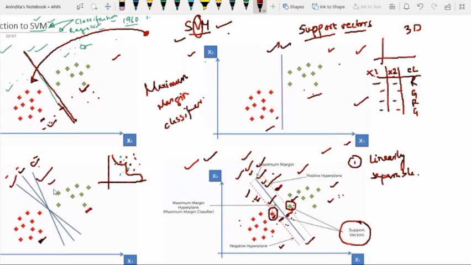Then after finding this line, what will it do? It will choose the hyperplane that separates the classes correctly. So after drawing all these hyperplanes, it will find the best one, the best MMH that can give us the optimal separation, means the correct classes. So this is the basic mechanism of support vector machine.